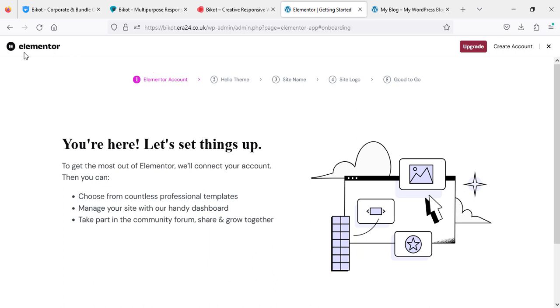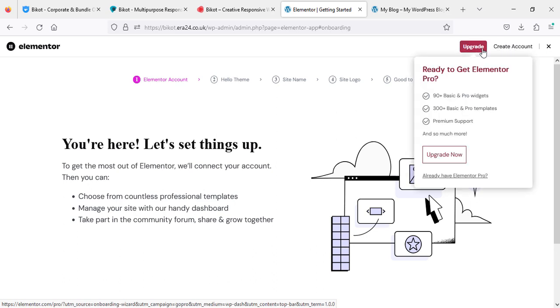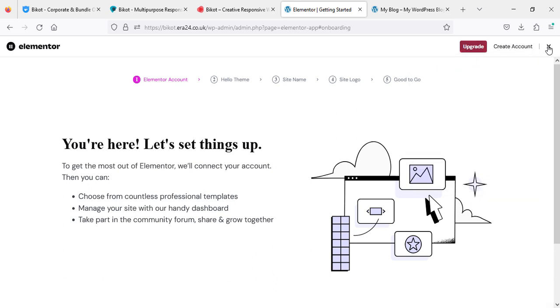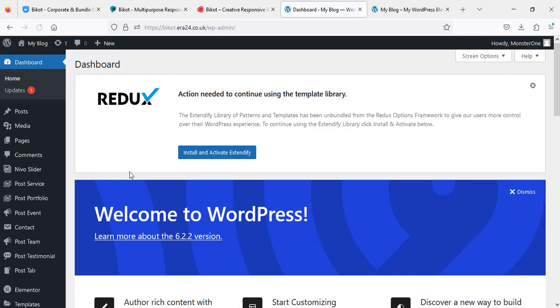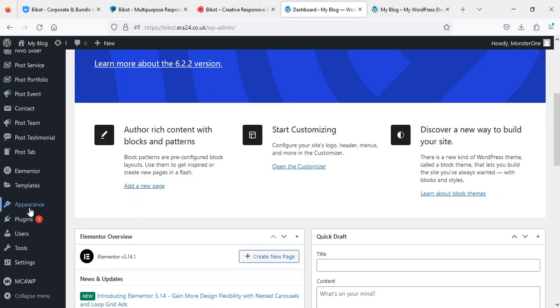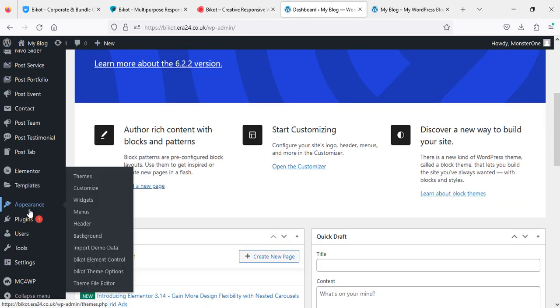First thing first, you need to set up Elementor. You can create an account or log in, but I'm just going to skip by clicking this cross button. Now we are back on appearance. Hover on appearance, and on the right-hand side you will see import demo data. Click on it.